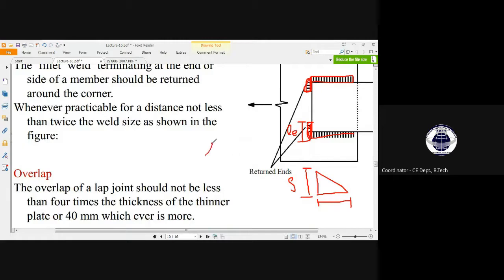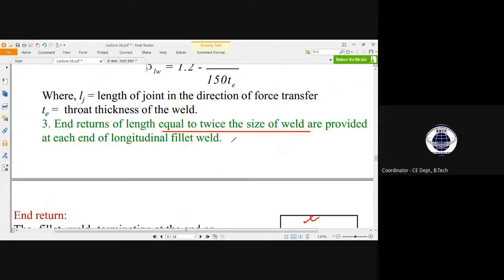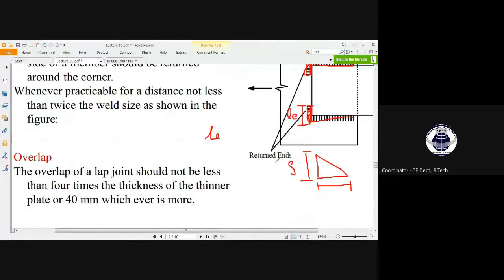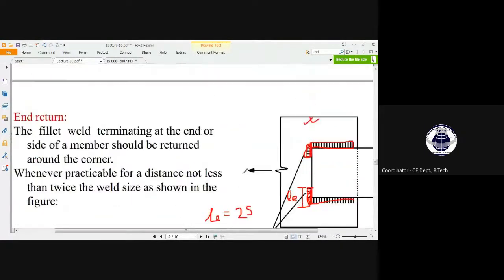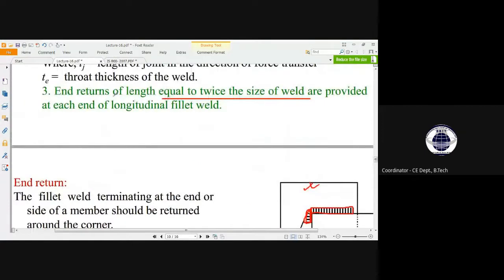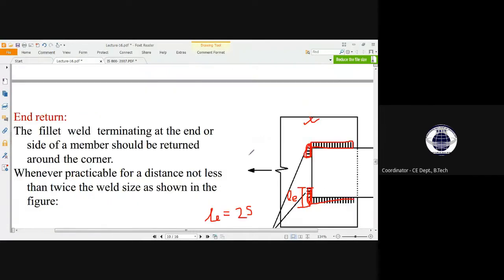So LE will be equal to twice the size of weld, meaning it will be 2S. That amount is mostly provided at each end of longitudinal fillet weld.